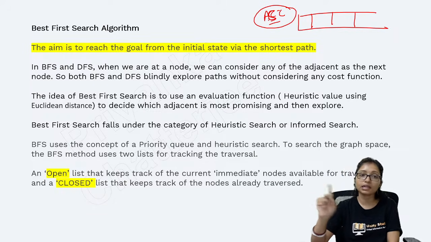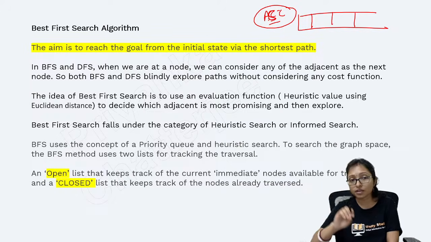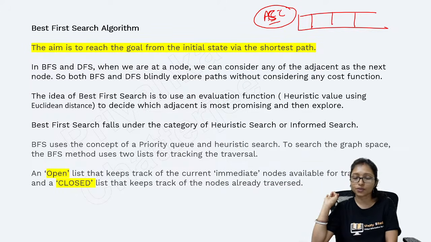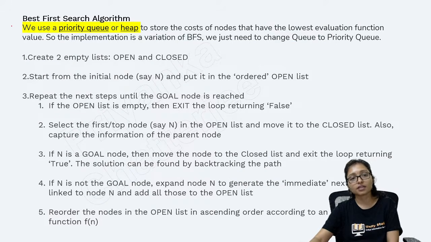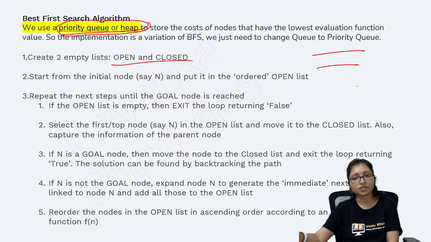That is the main difference between breadth first search and best first search. You can see the working mechanism: this is the priority queue, and a heap is working here. We make an open and a closed queue one by one, just like BFS. The only difference is the priority. That is the main difference, so before the exam you can remember that.